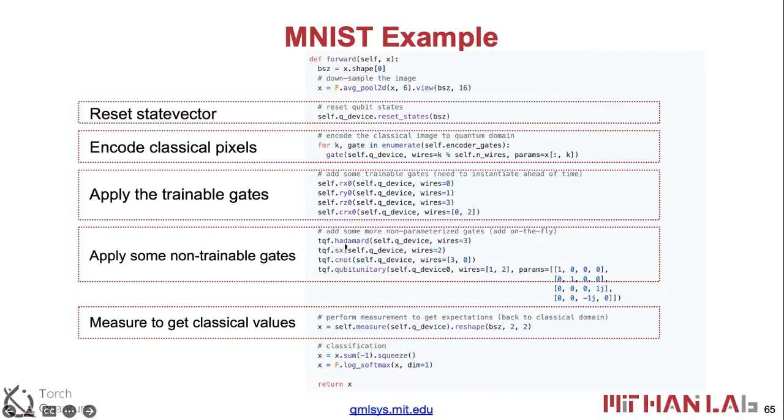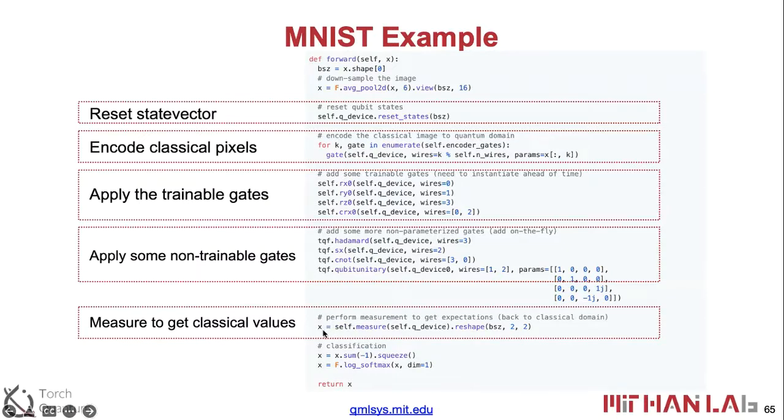And then we can also apply some non-trainable gates on the fly. So say we want to use the Hadamard gate on the fourth qubit, or we want to use SX on the third qubit. So during the forward process, after we write this line of code, we can print the states of the quantum device and obtain the result immediately. So that process is dynamic, so we can debug what the wrong states are in the middle. And finally, we can do the measurement from the quantum device.